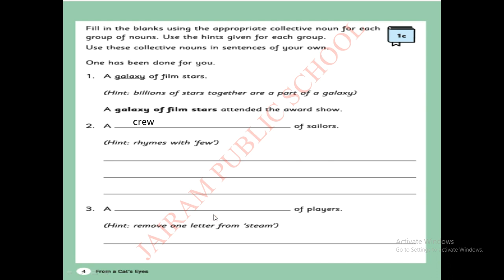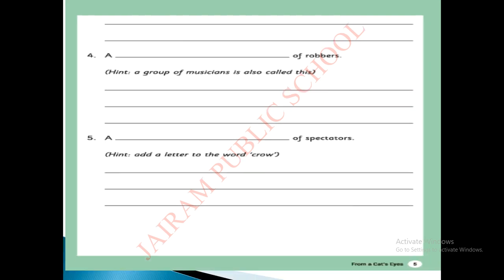Next one, a dash of players. Remove one letter from steam. See which letter we have to remove here? STEAM, steam. Yeah, we have to remove the S here. If we remove the S, what will come here? Team. Very good. So that is the answer for that. A team of players. Okay. What is a collective noun for players? A team of players. So you have to make the sentence. So what sentence we can make? A team of players won the match. Wow, very good. Or some more sentences. So that is your own sentence. You can create. Now next one.